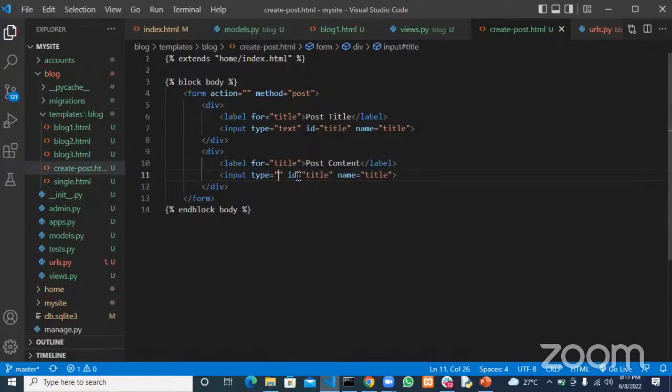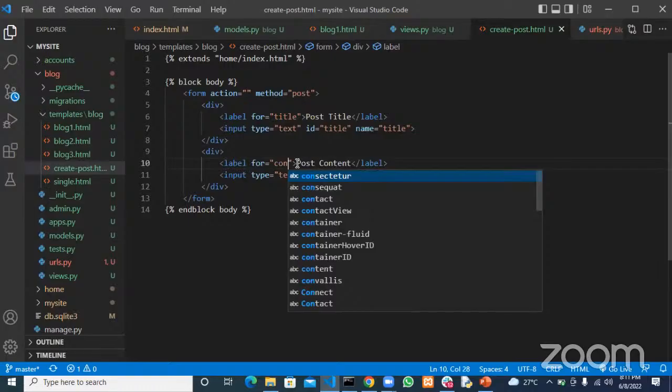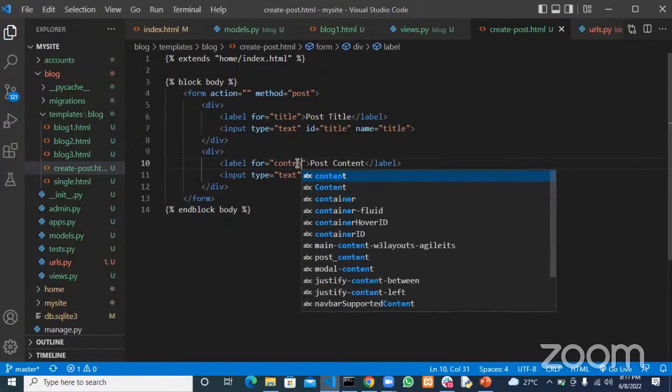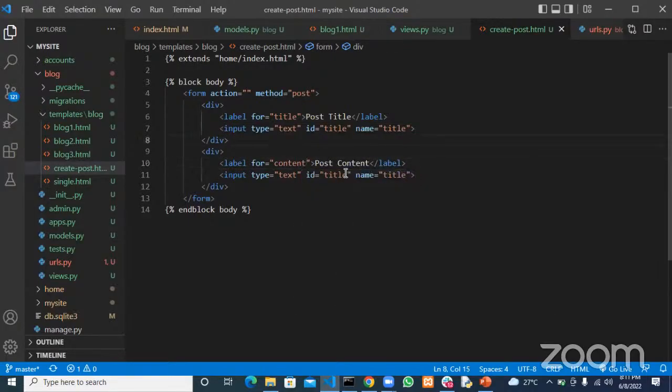This should also be a text input, and the ID would be for content, and the name will be content as well.